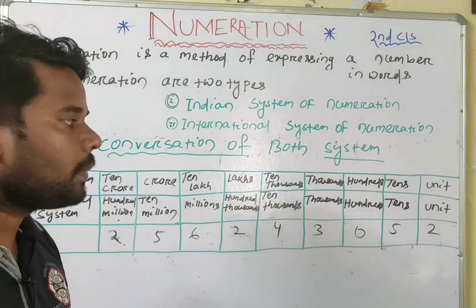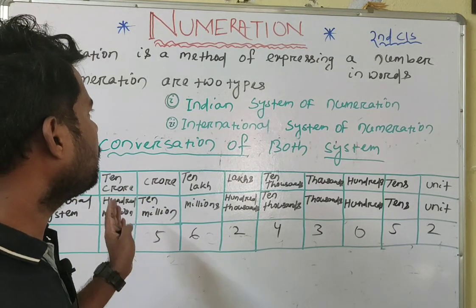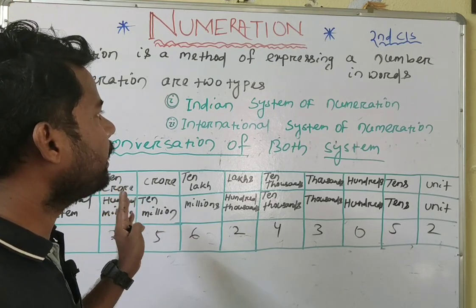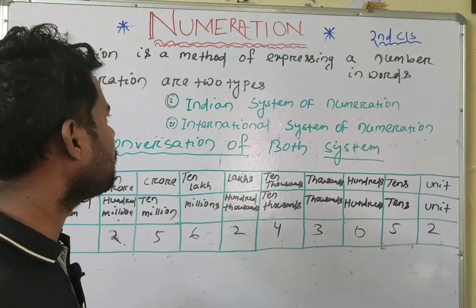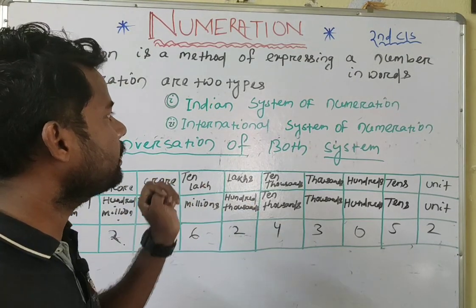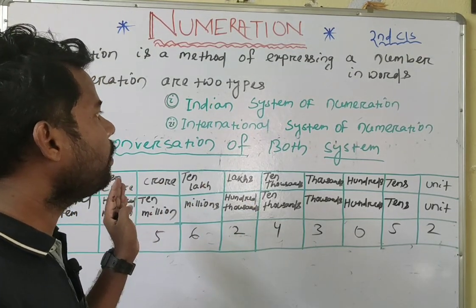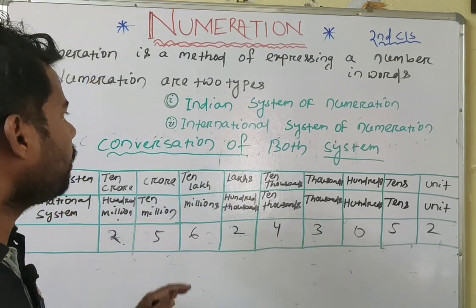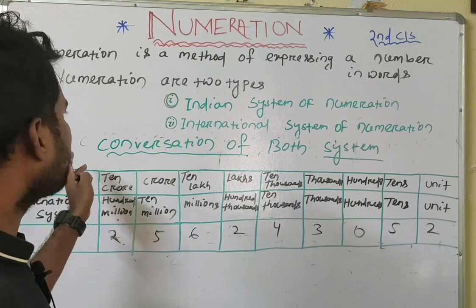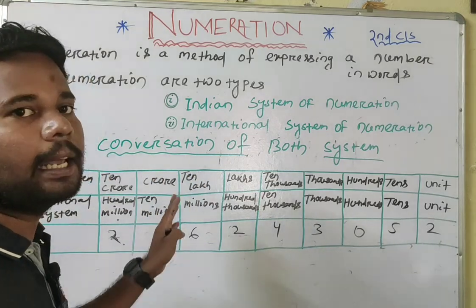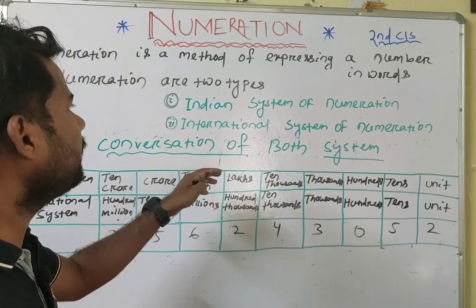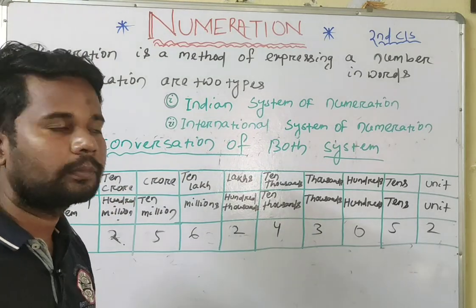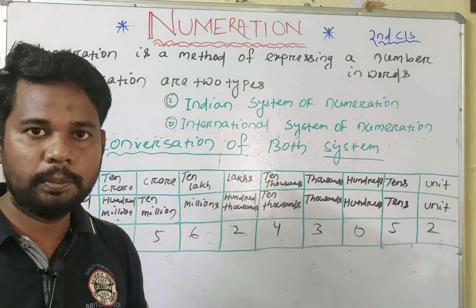Okay. Now we know what the Indian system of numeration is, how we can convert a number into the Indian system of numeration, what the international system of numeration is, and how we can convert a number into the international system of numeration. Now we know the conversion between both systems, Indian system to international system and international system to Indian system of numeration. Okay, thank you for watching.